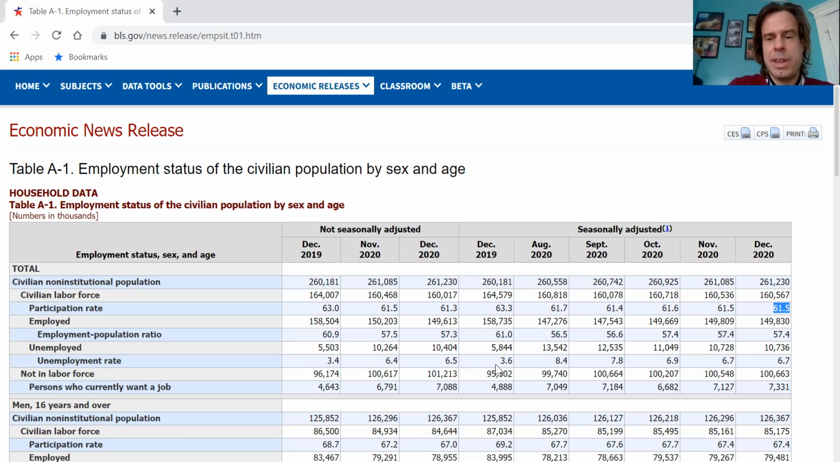Look at the unemployment rate. We can see that in December 2019, it was 3.6%. We can see that there. And we can see that today it's 6.7%. It's up by about 3.1 percentage points. It's up by about 90% if you want to think about it that way. It's a big increase in the unemployment rate.